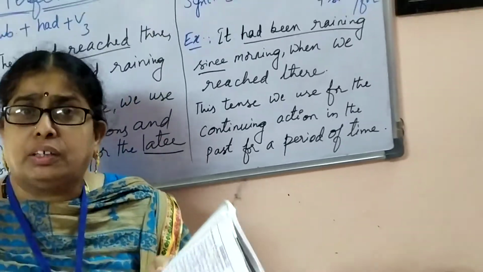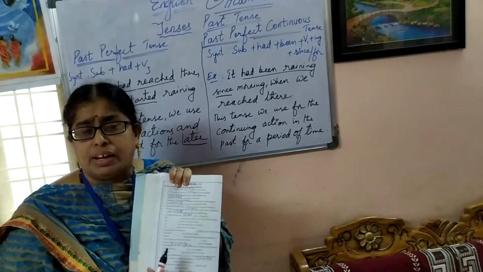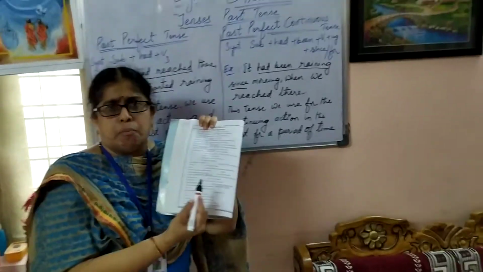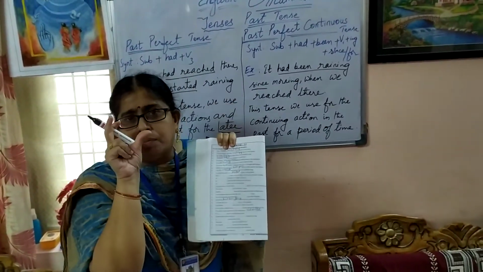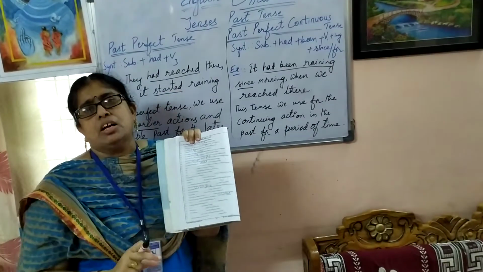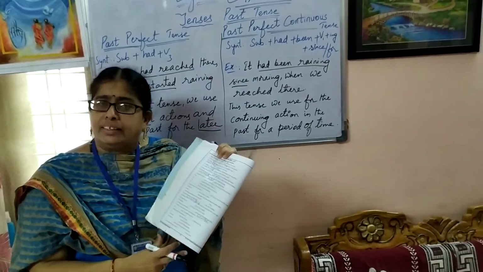See, the brother going to school was happening since that time. That's why we compulsorily have to use past perfect continuous here. Other than that we can't use any other tense. This is what we use for the action which was going on for a period of time in the past perfect continuous tense.